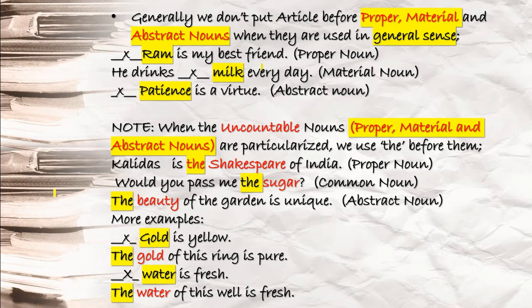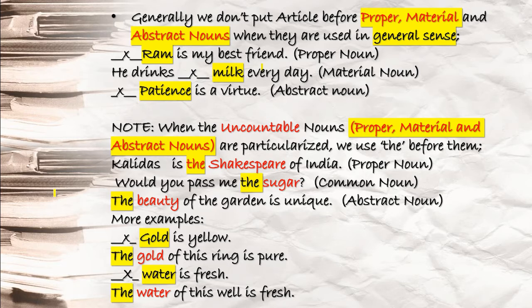For example, Kalidas is the Shakespeare of India. Here Shakespeare is what? Proper noun, but before the proper noun I have used the. What does it mean? It means a dramatist like Shakespeare. So here it is used for the particular sense. The same you see, would you pass me the sugar? Sugar is your material noun, but it is used here in the particular sense. Would you pass me the sugar that is kept on the table? So the sugar.